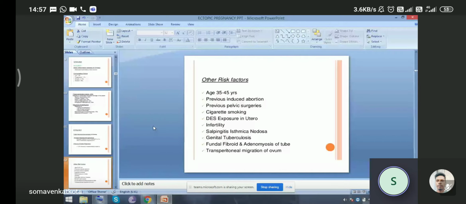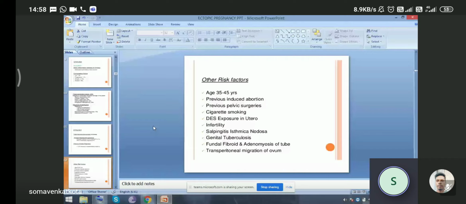The other risk factors are, if the age of the patient is 35 to 45 years, then previous induced abortion history, any history of previous pelvic surgeries, cigarette smoking, DES exposure in utero, if the patient has infertility, salpingitis isthmica nodosa, which is an abnormality seen in the fallopian tube, that is a congenital form, and genital tuberculosis, then fundal fibroid and adenomyosis of the tube, and any transperitoneal migration of ovum. These are some other risk factors for ectopic pregnancy.